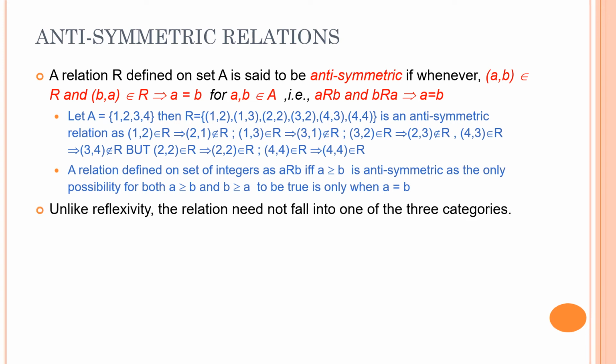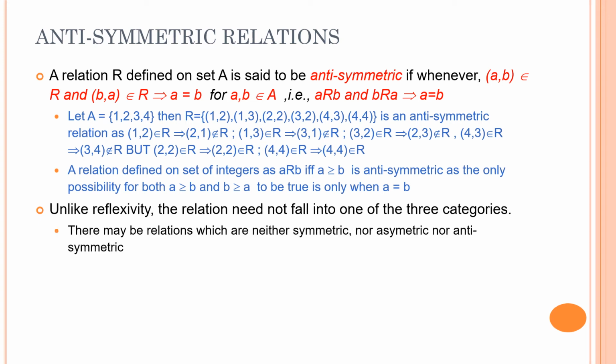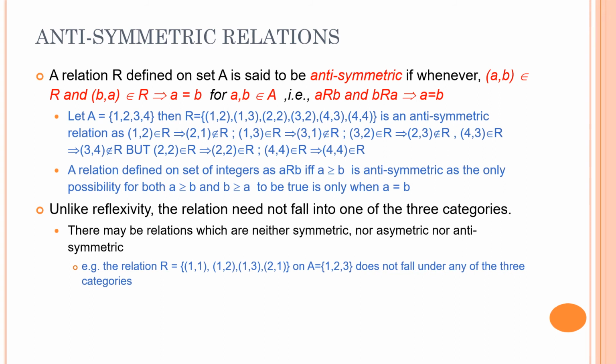Unlike reflexivity, the relation need not fall into one of the three categories. There may be relations which are neither symmetric nor asymmetric nor antisymmetric. Say, for example, let's take the set {1, 2, 3} and I have defined the relation R. Now this is not a symmetric relation. Why? Because (1, 3) is there but (3, 1) is not there. Therefore, this is not a symmetric relation.